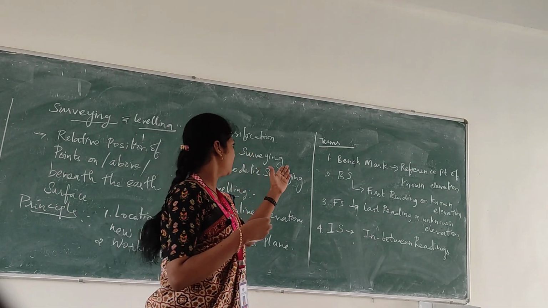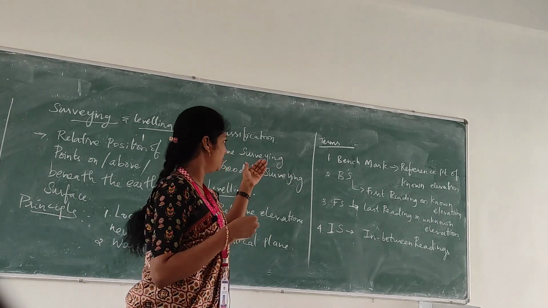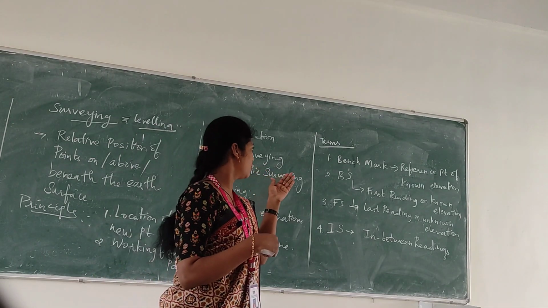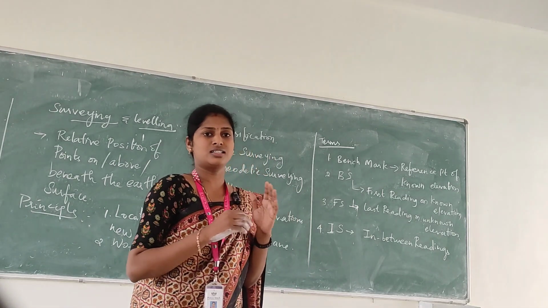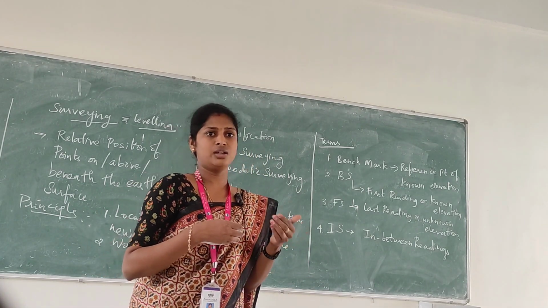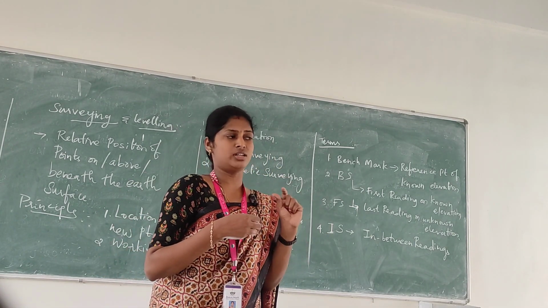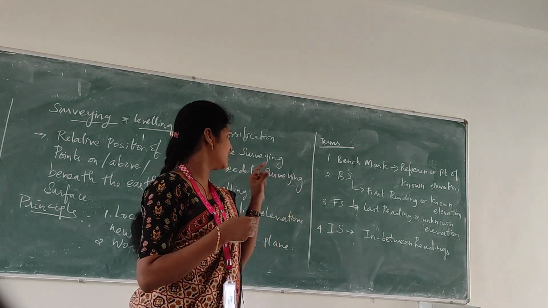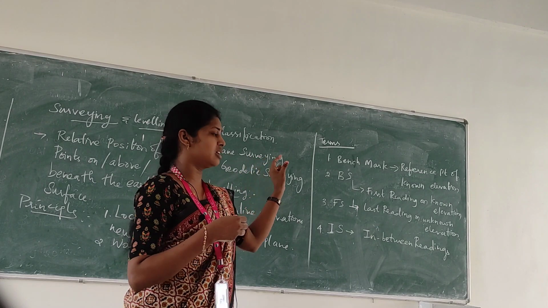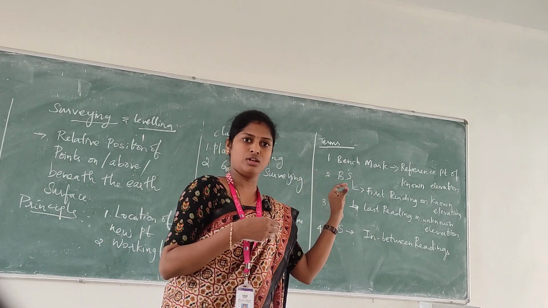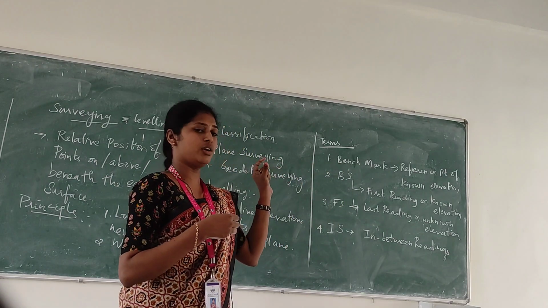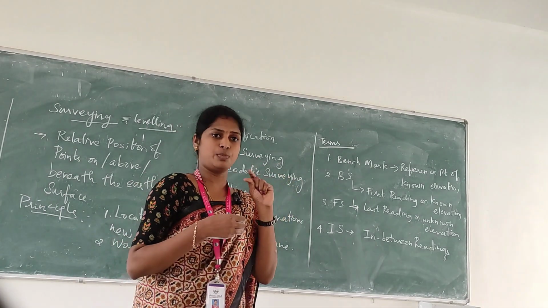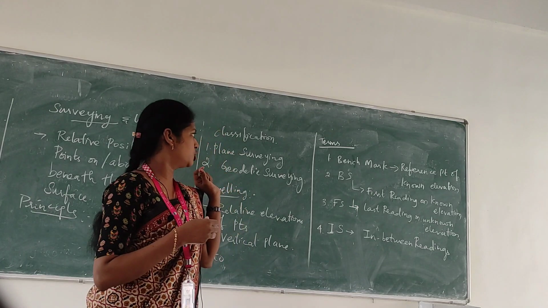The common terminologies in leveling are benchmark, backsight, foresight and intermediate sight. The first one is benchmark. While doing leveling, we consider a reference point. Whenever a point of known elevation is taken, it is considered a benchmark. Benchmark is a reference point of known elevation. Any point we take as a reference must have a known elevation, then it comes under the benchmark.